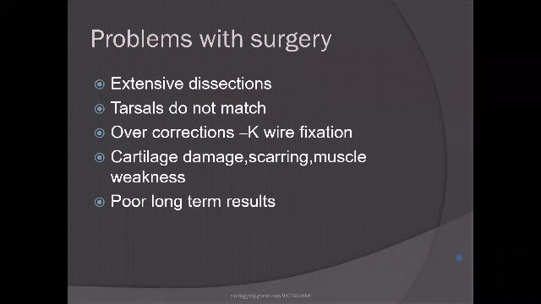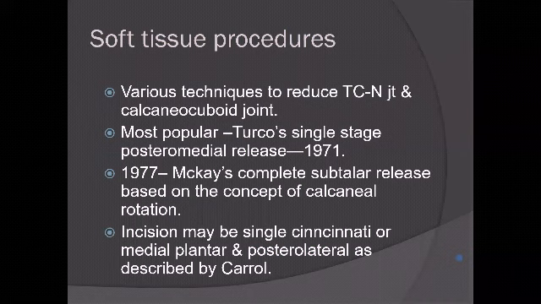Problems with surgery: extensive dissections may be needed. Sometimes the tarsal bones are deformed, so they don't match. You may end up doing too much of a release and cause overcorrection. Touching cartilage at a very young age causes stiffness, scarring, and muscle weakness in the long term. And generally, most papers have demonstrated that surgical results are poorer than conservatively done treatment.